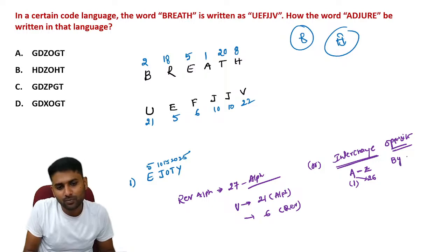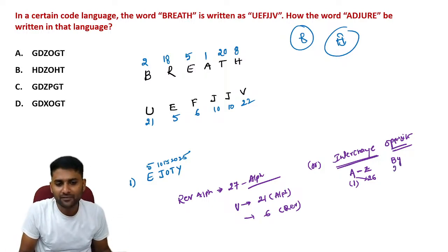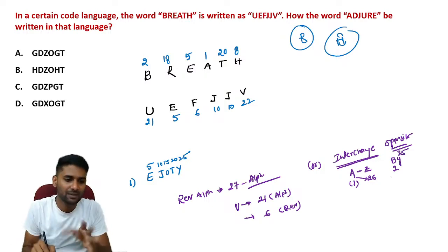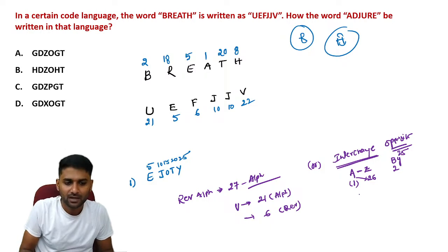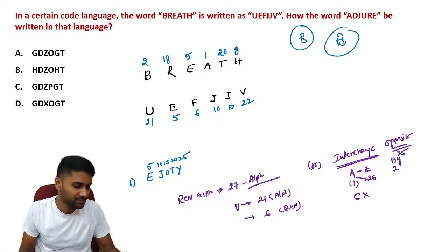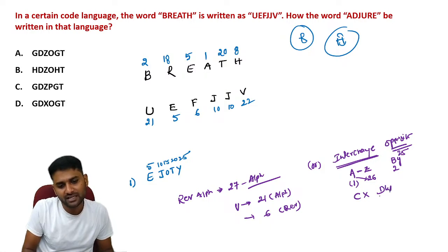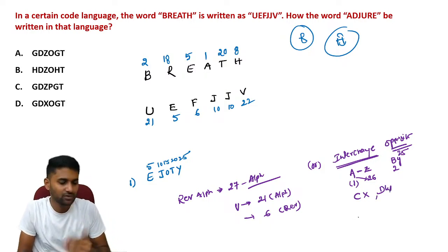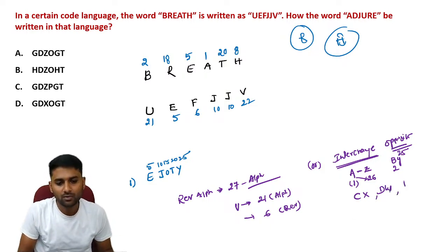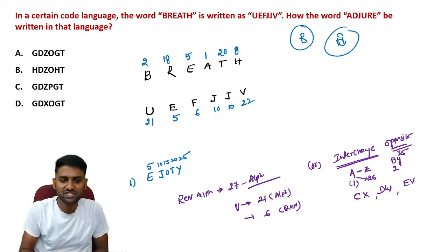Let's use the second word, boy. I'm using this word, BY. B alphabetically is 2, Y alphabetically is 25. If we interchange, it becomes alphabetical and reverse alphabetical. You know the movie Climax, CX. CX is the opposite pair. You can interchange the positions of C and X, and it becomes alphabetical and reverse alphabetical. You know one of the famous cricketers, David Warner, DW is the opposite pair. Now, electric vehicles, EV, EV is the opposite pair, simply interchange.